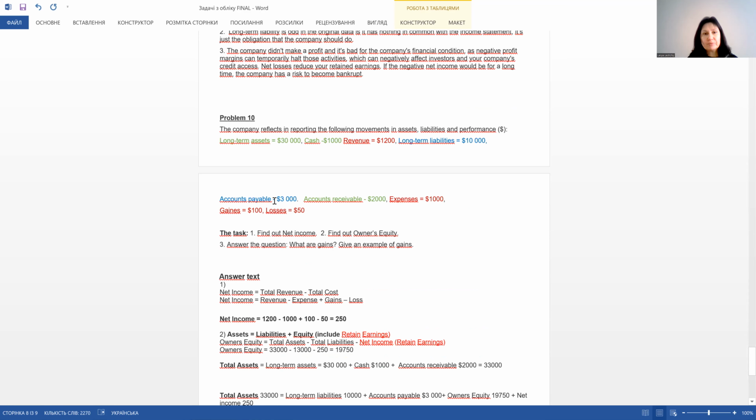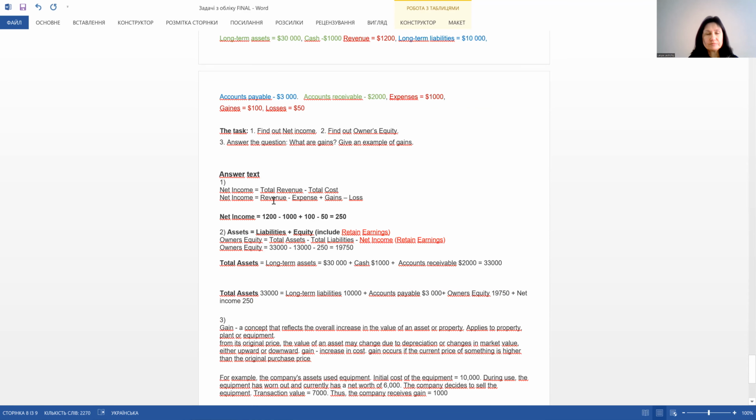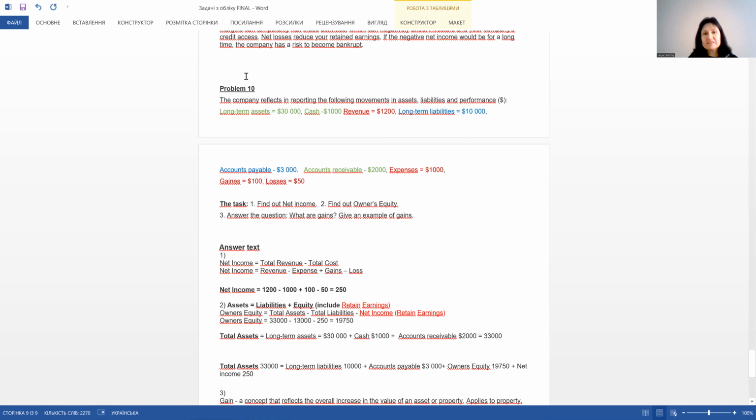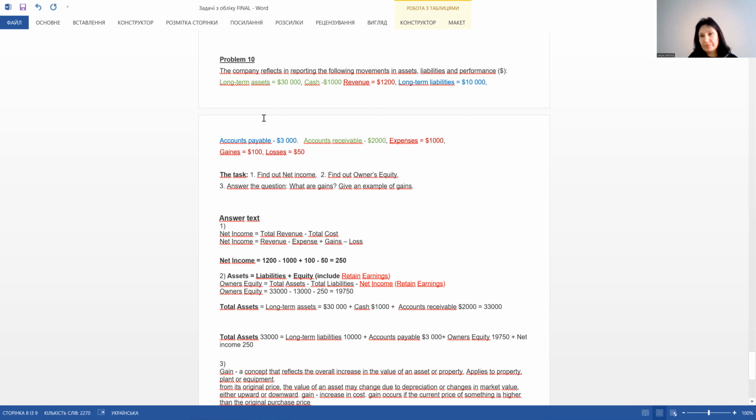And the last problem for today, from the first glance, it seemed to be the easiest problem, but also some students made mistakes in it. But some of you solved this problem correctly. The company reflects in reporting the following movements in assets, liabilities, and performance. Long-term assets, number, cash number, revenue.